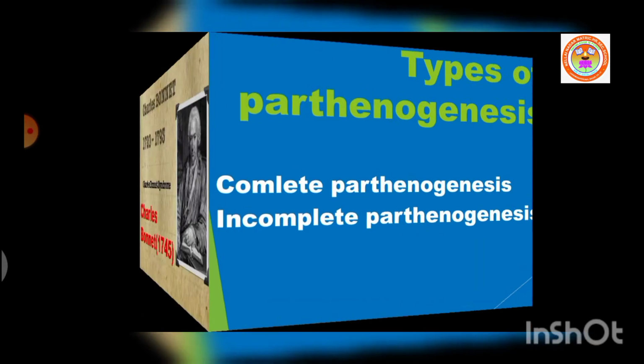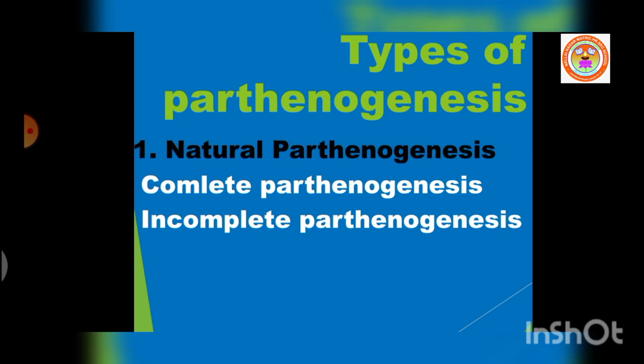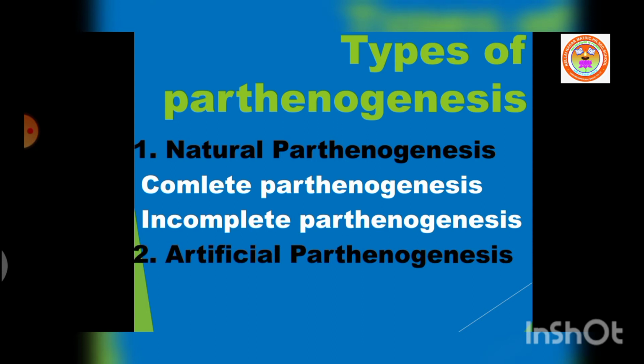There are two types of parthenogenesis. They are natural parthenogenesis and artificial parthenogenesis. Natural parthenogenesis is further divided into two types such as complete parthenogenesis and incomplete parthenogenesis. Now let us see one by one. But you have to remember that parthenogenesis means an egg develops into a young one without fertilization.